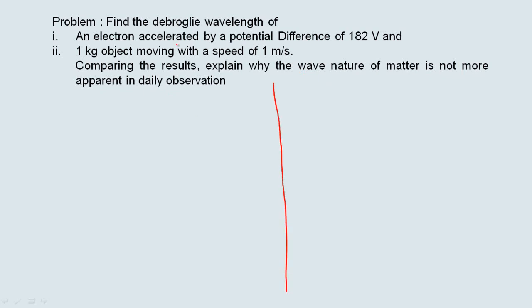First we calculate the de Broglie wavelength associated with the electron. The formula is 12.26 angstrom minute divided by root of V, so it is square root of 182.